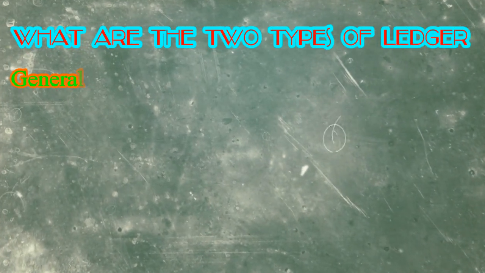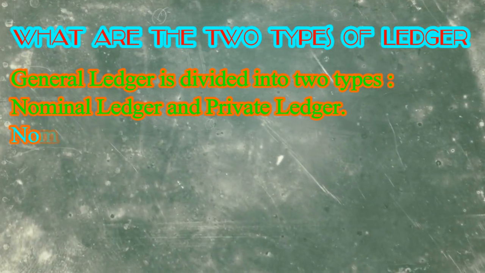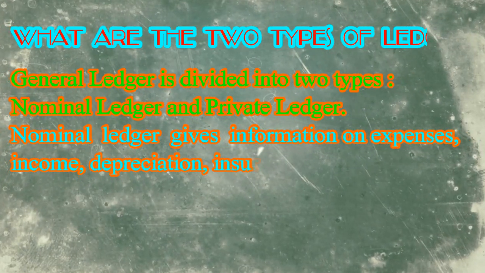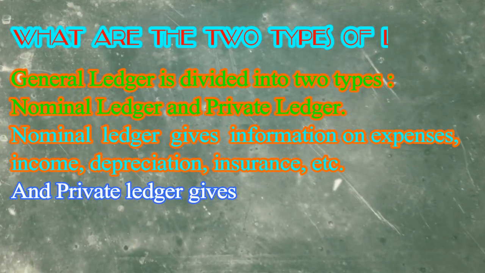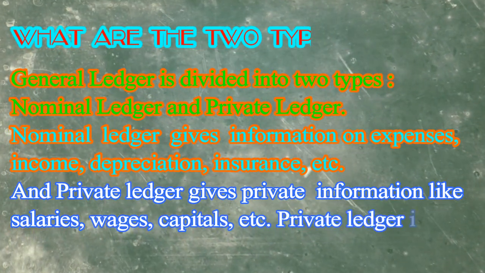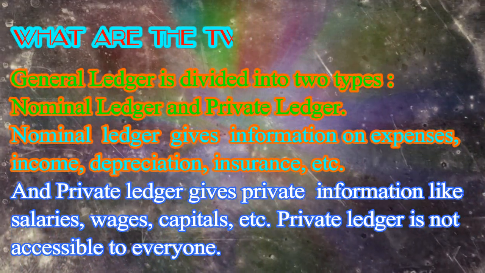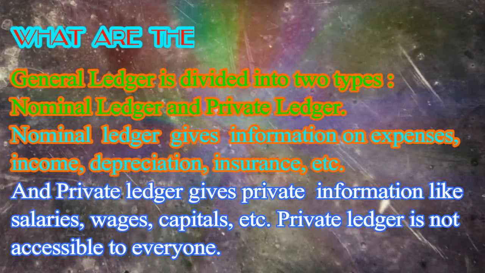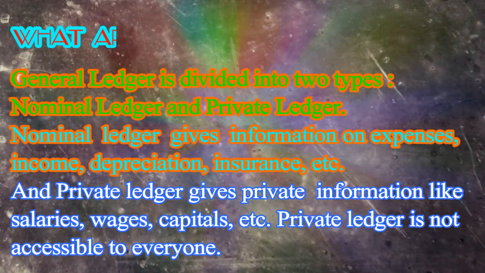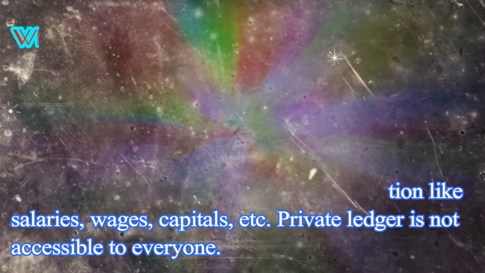Now, what are the two types of ledger? Journal ledger is divided into two types: nominal ledger and private ledger. Nominal ledger gives information on expenses, income, depreciation, insurance, etc. And private ledger gives private information like salaries, wages, capitals, etc. Private ledger is not accessible to everyone.